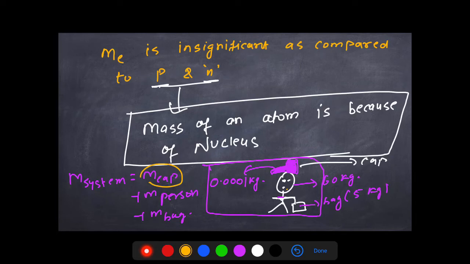So can we also say that the mass of the whole atom, obviously if protons, electrons, and neutrons are making up the atom, the mass of one atom will be the mass of its protons plus the mass of its neutrons plus the mass of its electrons, right? We can say that. So we can ignore the mass of the electrons over there. If we ignore the electrons, what are we left with? Just the protons and neutrons, right? So the mass of the atom must be because of the protons and the neutrons. But where do they live? They live in the nucleus. So we can say that the mass of an atom is because of the nucleus only.